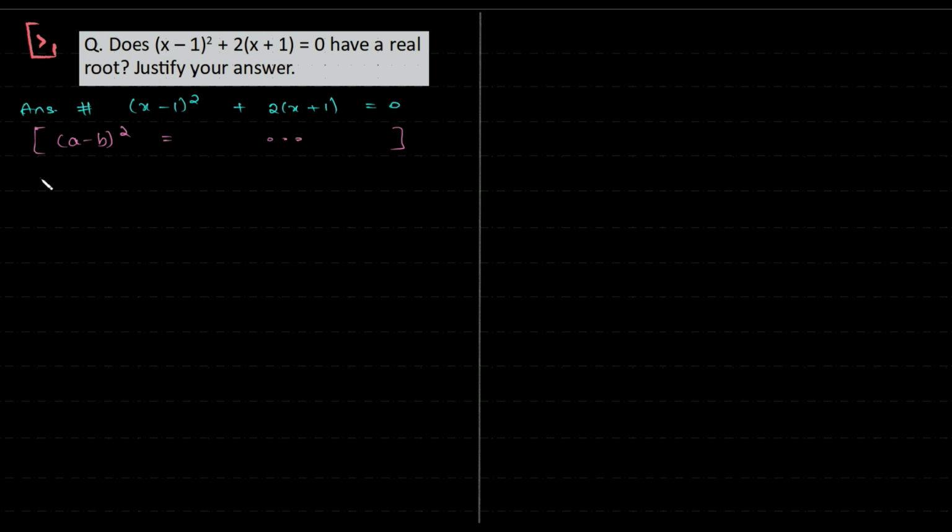So in this case it would be x² plus minus 2 into x into 1 plus 1², that is 1 itself, plus 2x plus 2 is equal to 0. For the simplification we have this and this are your like terms, they get cancelled, and we have x² + 3 = 0.